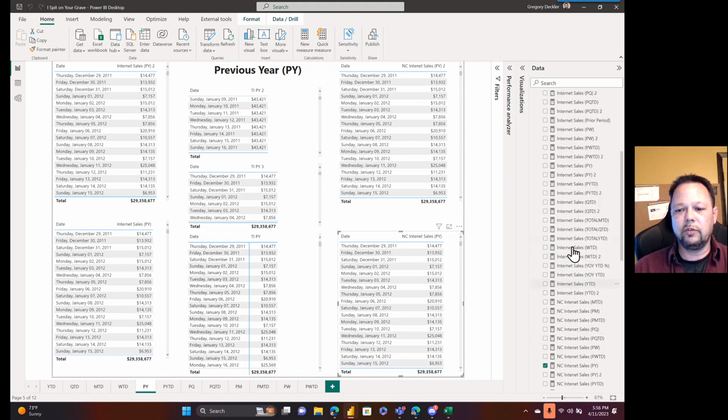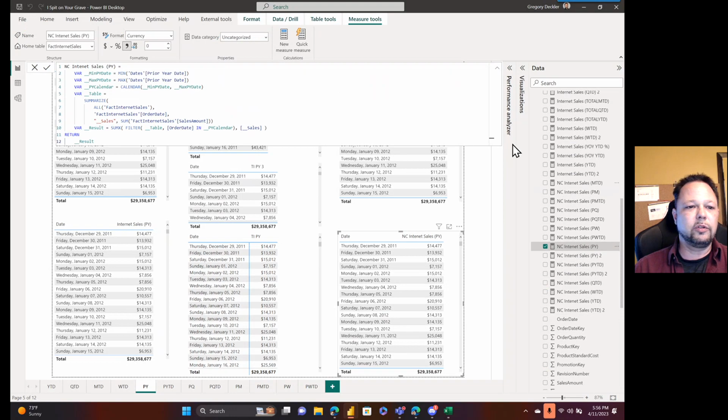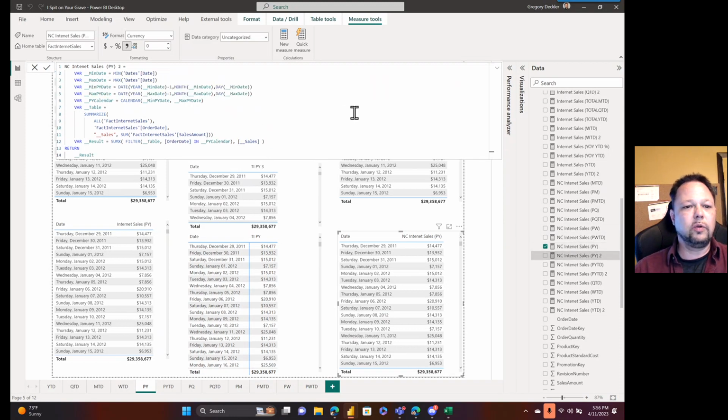Okay, so I have to scroll up to my no calculate versions. You've seen this pattern. It's a little bit different than the month to date, week to date, but what I'm doing here is grabbing the min of the prior year date and the max of the prior year date. Those are my helper columns. I create a calendar table with min prior year date and max prior year date. I summarize all the fact net sales by order date, calculate my sum of sales, and then do a SUMX across it where the order date is in my previous year calendar.